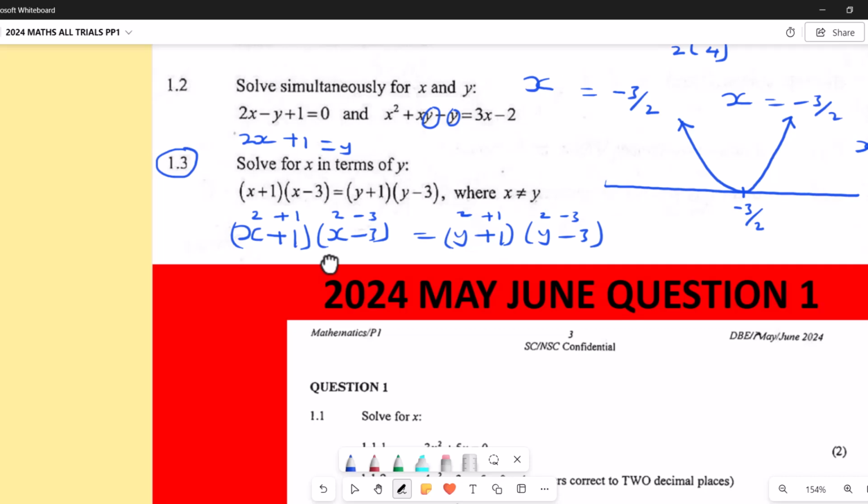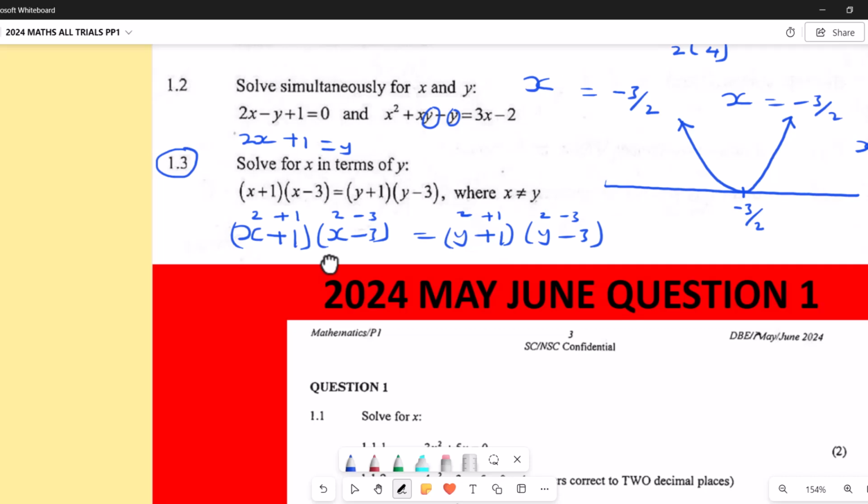But the question says where x is not equal to y, solve for x in terms of y where x is not equal to y. So what do we do in this case?